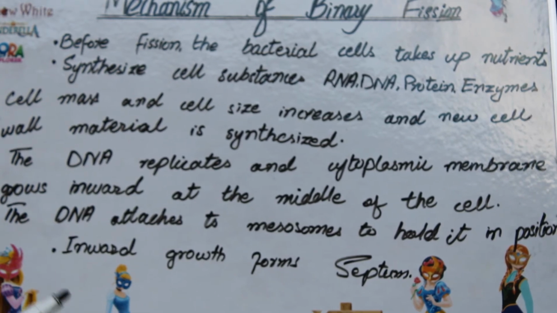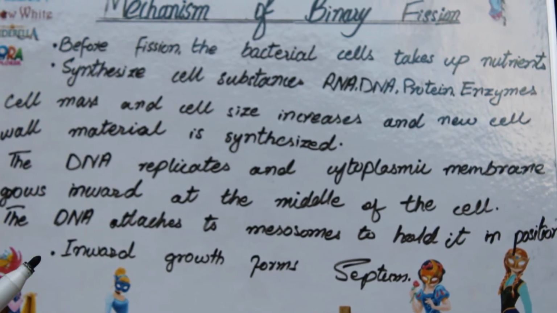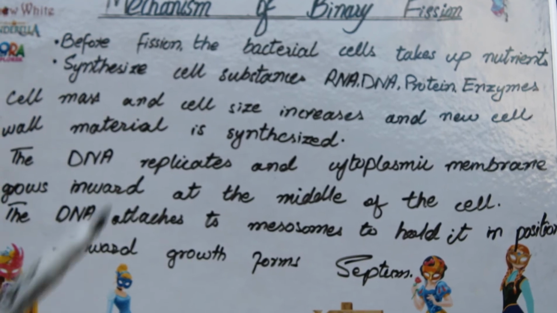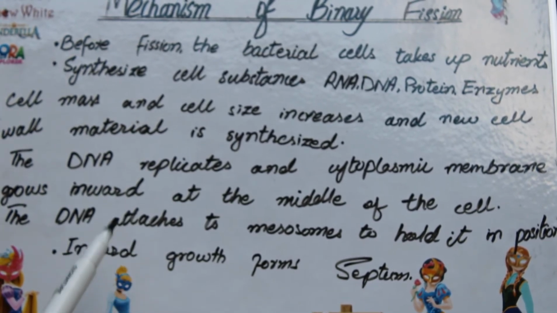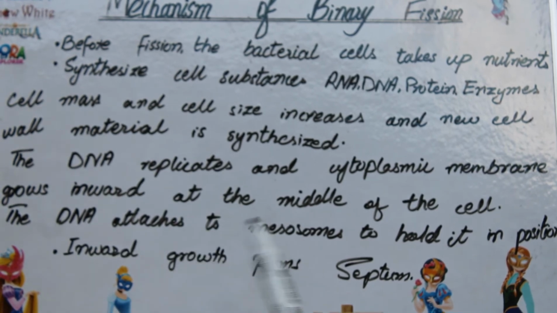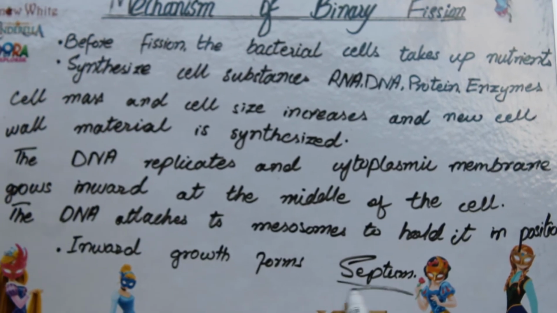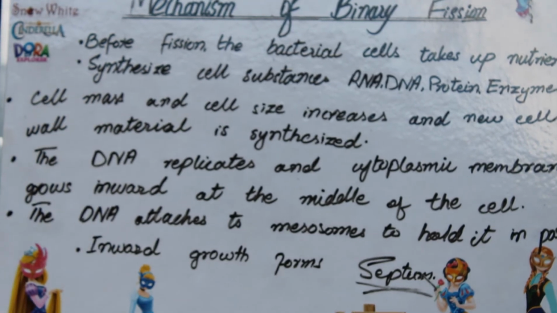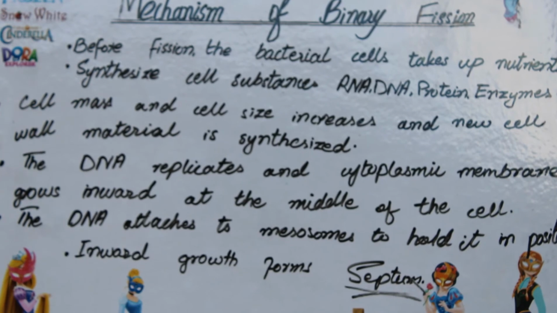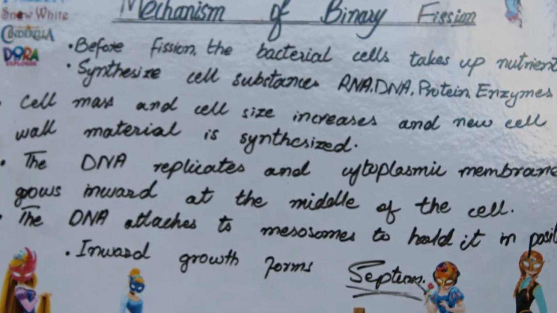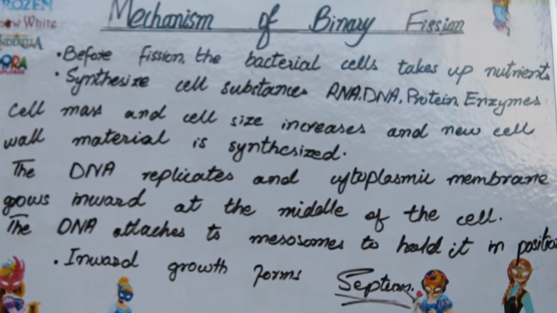That's why DNA attaches itself to the mesosomes to remain in one place, and the cell wall moves inward. Now the cell wall as well as the cell membrane move inwards and form the septum, and the septum is the wall which is formed between the two cells. In this way the two daughter cells are formed from this one single bacterial cell.